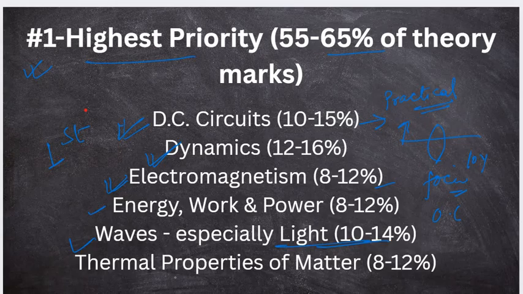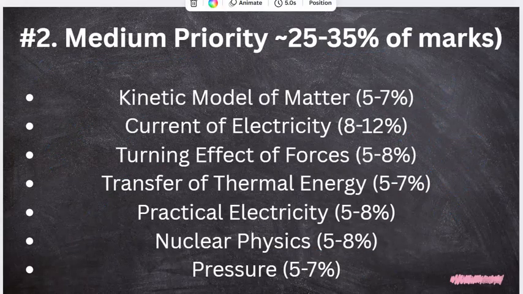Another one is the thermal properties of matter, which includes the ways by which heat transfers: conduction, convection, radiation, etc. Now I'm going to talk about the second list, which is the medium priority list. After finishing the first priority list, you should go to the next, which is the kinetic model of matter, which talks about how the particles are arranged in solid, liquid and gas. When you heat, what happens to the particles? Or suppose they put a graph, where is the solid, where is the melting point, etc.